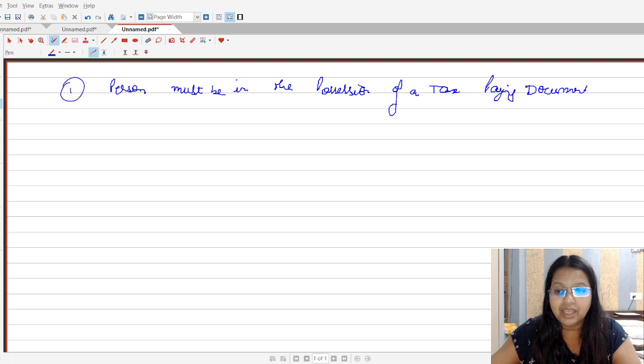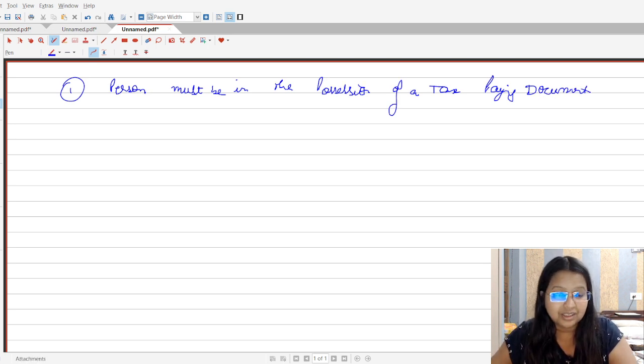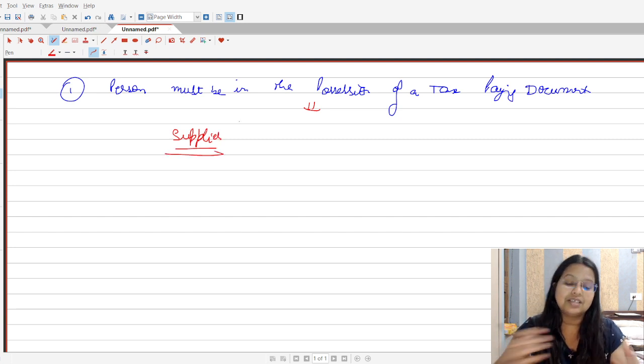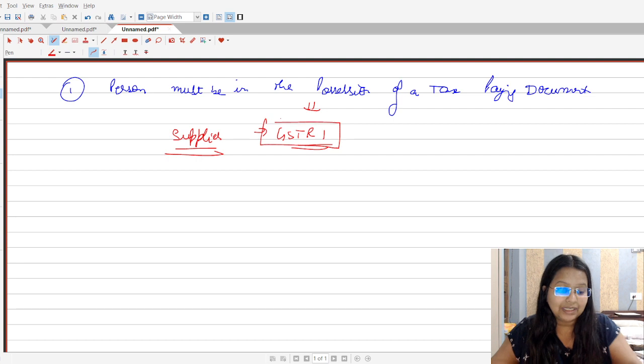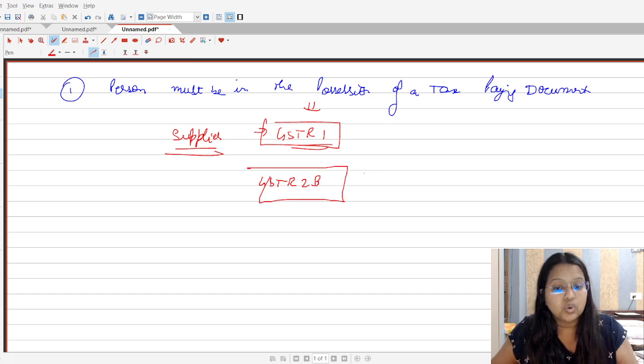Now students, in this part we have one very important point also. So here let's start. That important point is that GST section number 16 subsection number 2 specifies that, in the case of supplier and recipient, the supplier must have provided the details of the recipient in his GSTR1; it is a must condition. If the supplier has not filed the details of that recipient in his GSTR1, it means the details of ITC have not been shown in the recipient's GSTR2B. So in that case, students, the recipient will not be able to avail the ITC.